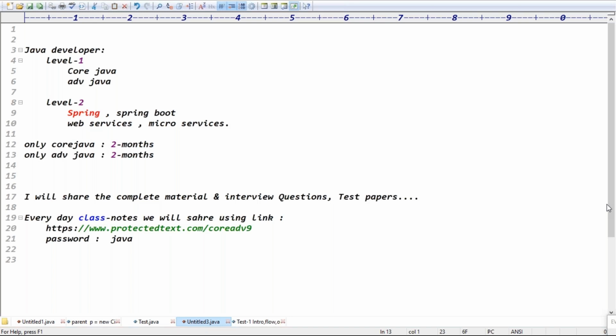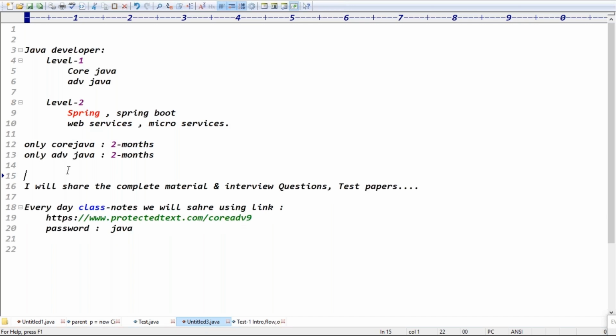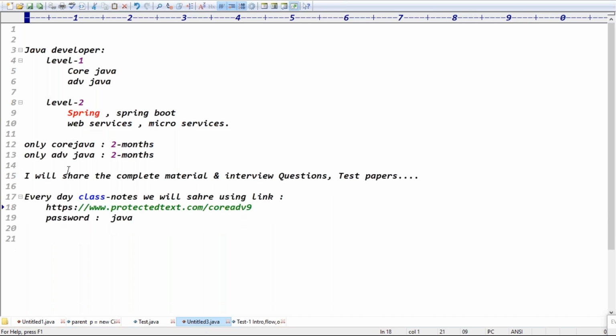Yes, the schedule is clear. If you're going with only the 9 to 10 slot, 2 months core Java and 2 months advanced Java, 4 months it will take definitely. But if you take advanced Java parallelly in some other slot, like 10 o'clock or maybe 8 o'clock, it will take 3 months to complete your course, guys. That is the course duration. Is it clear now? Sir, are any evening batches available, sir?